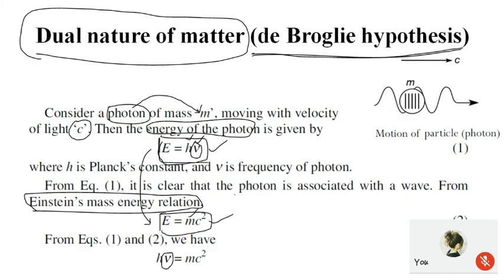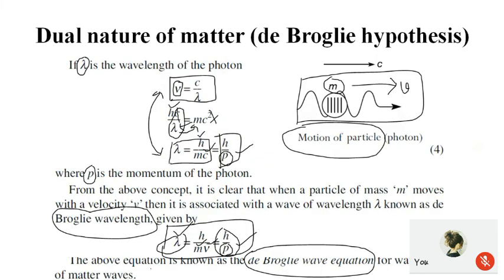So the corresponding expression we have derived for the de Broglie hypothesis of matter waves, where the particle has both wave nature and particle nature, the dual nature of matter. Finally, the wavelength of the wave associated with the particle is lambda is equal to h by p. Therefore, if any particle is in motion, it will definitely have a wavelength associated with it, given by lambda is equal to h by p.